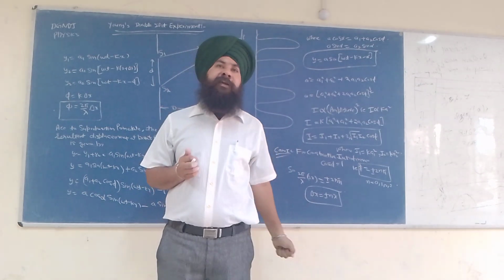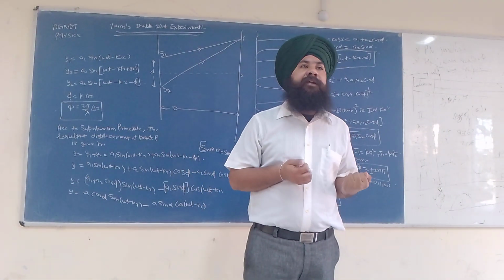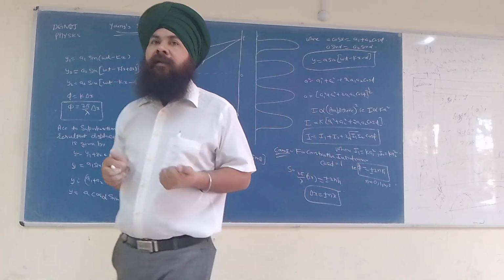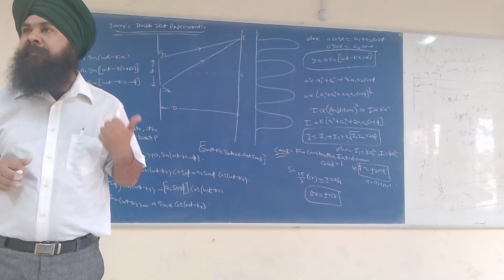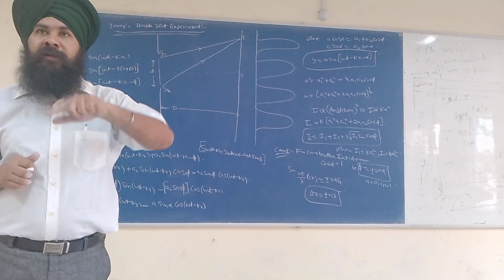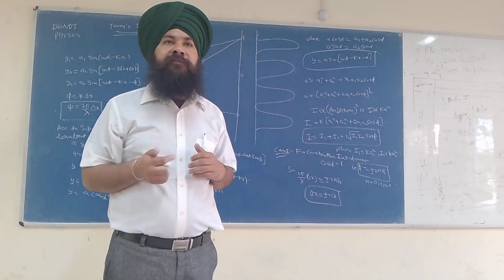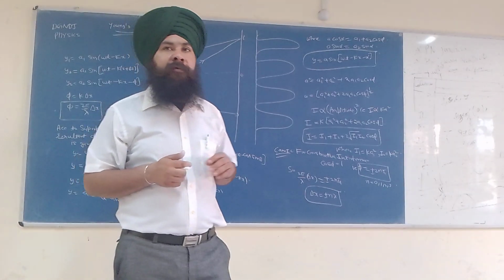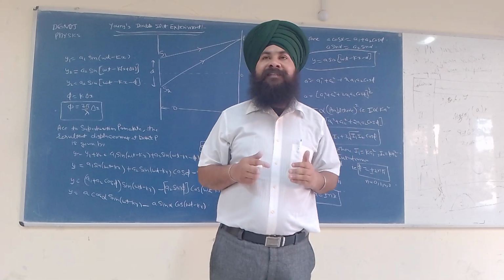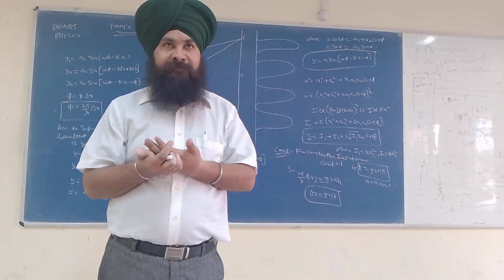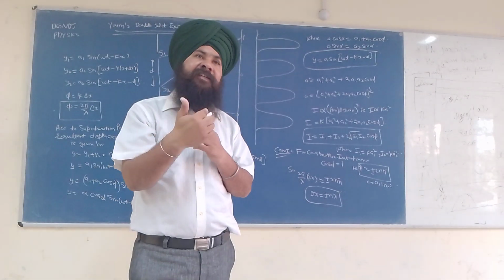Yesterday we studied the Huygens theory. What Huygens actually proposed was the wave nature of light, that light travels in the form of waves, in the form of wavefronts, and every point on the wavefront will act as a source of secondary wavelets.